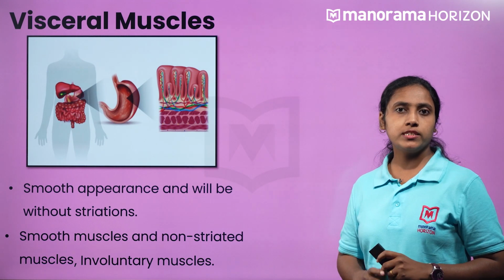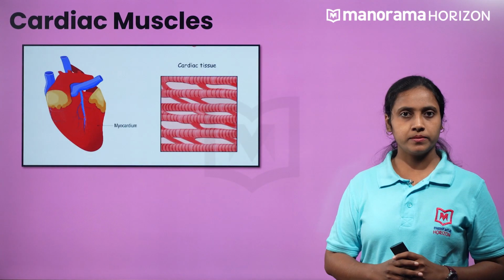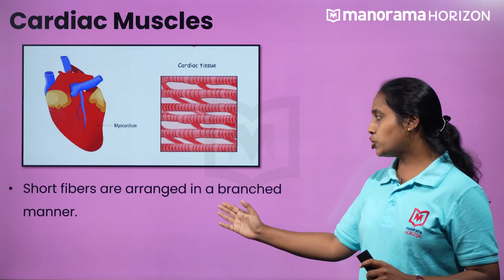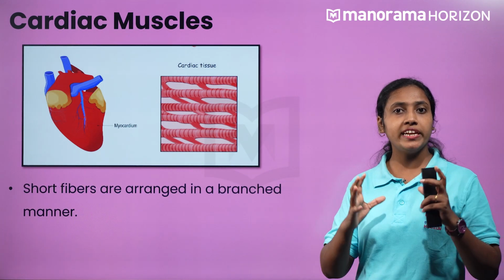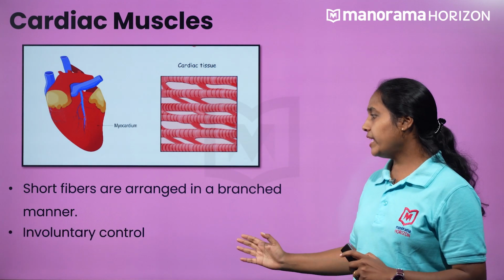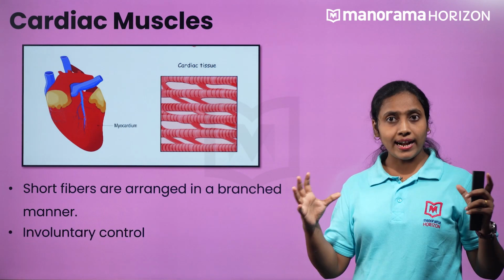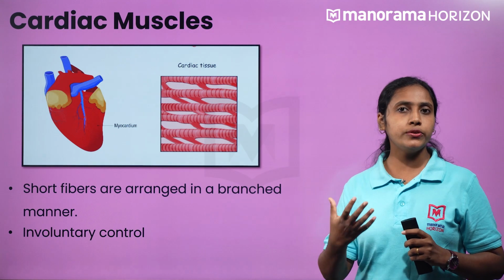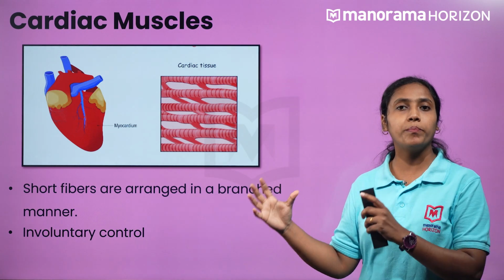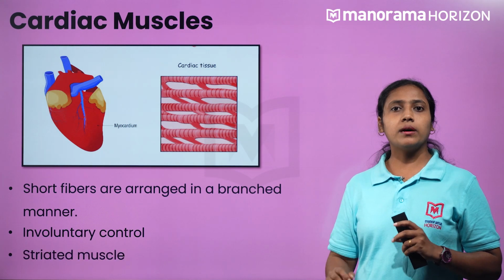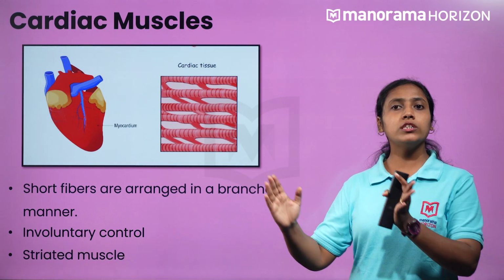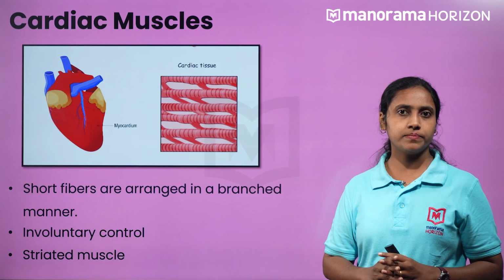Another type of muscle is the cardiac muscle. It is the muscle of the heart. They are short fibers arranged in a branched manner. These muscles are under involuntary control. That is, they help in continuous rhythmic contraction and relaxation of the heart for pumping blood. The muscle has striation, hence it belongs under striated muscles.